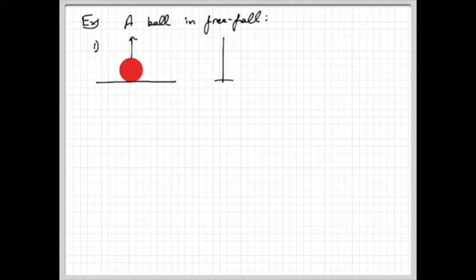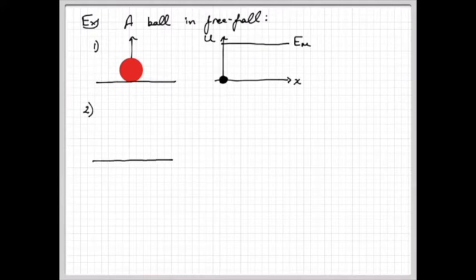So if it's starting out at 0 and we make a potential energy diagram or an energy diagram, the total mechanical energy is represented by our line, which if we had scales we would number it something, but this initial point is at 0, 0. The height is 0 and there is no potential energy. And the space between that dot and the total energy line, EM, is our kinetic energy, which should make sense. As we're throwing the ball up from the ground, all it has is kinetic energy.